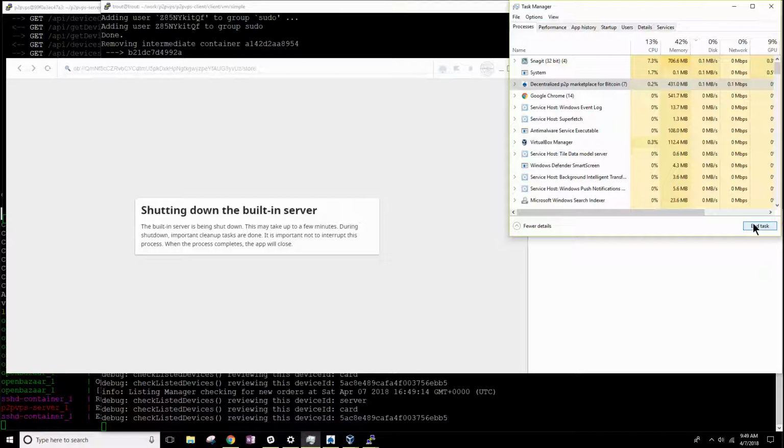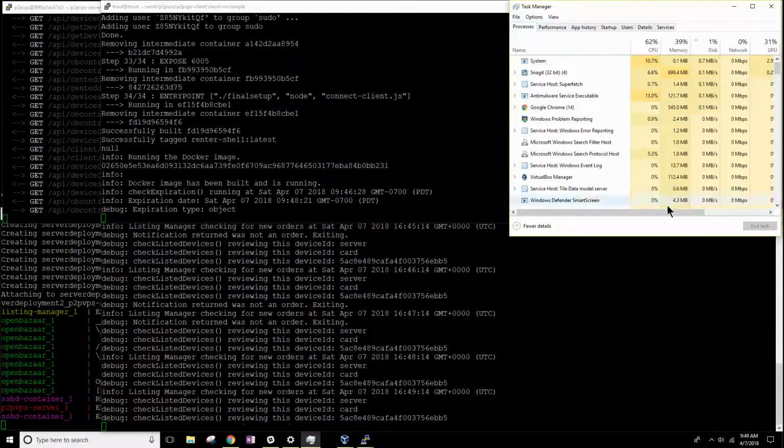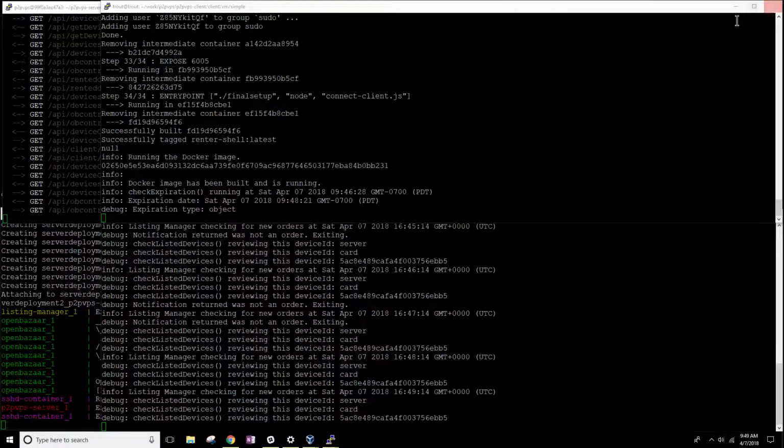And this particular problem is more irritating for me because I'm switching back and forth from a remote to a local server. So this might be an edge case for the general user population. But yeah, so those are a couple things. Again, I'm going to zip my logs and post them along with this video somewhere for the OpenBazaar devs.